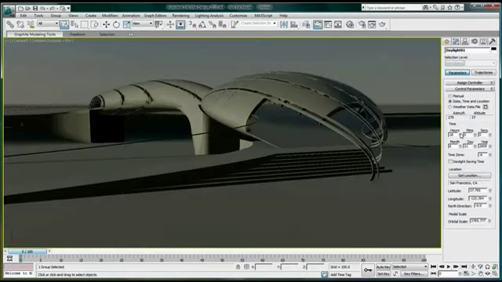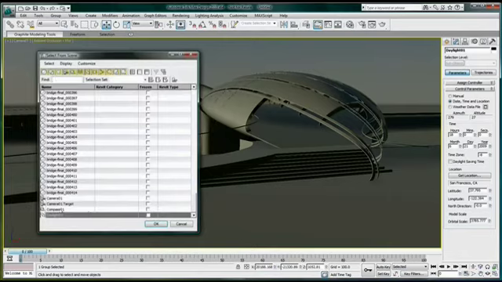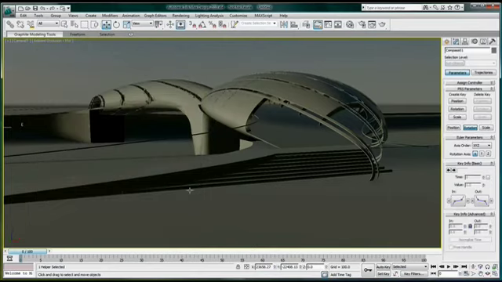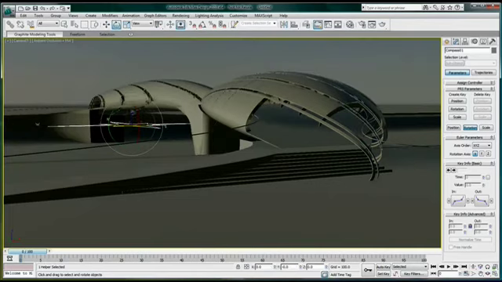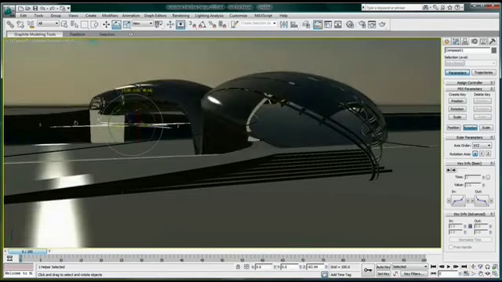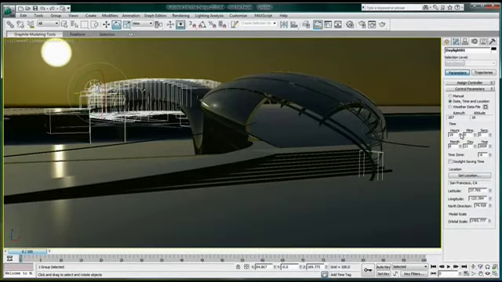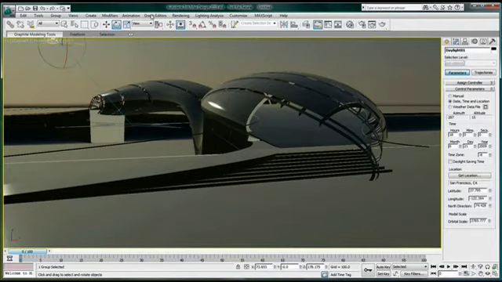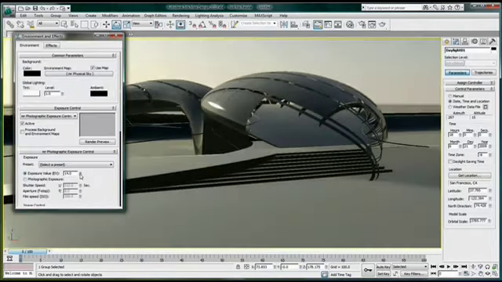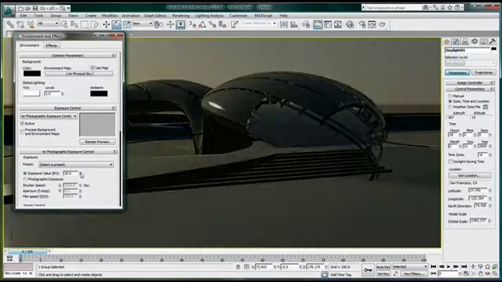So now, when adjusting the time of the day, I can see the direct feedback in my viewport. I can see the sun and sky changing color and adjusting itself to the time of the day. I can also see the impact of the shadow on my pedestrian bridge, and I can see the nice reflection of the sunshine on my materials. Once I have decided the time of the day, I will be able to adjust my exposure control.